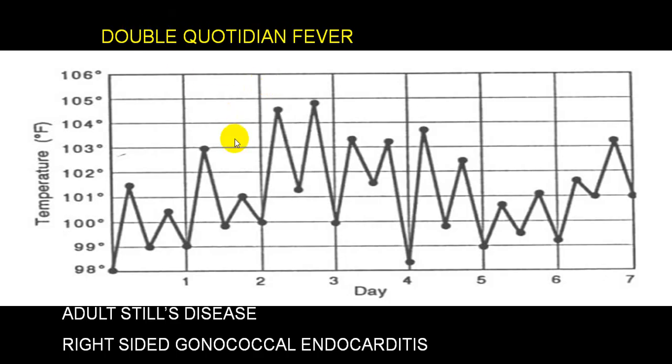This is double quotidian, again seen more commonly in 2 cycles of P. falciparum, or also seen in gonococcal endocarditis, leishmaniasis, etc. We call it double quotidian fever. You get 2 spikes, and you get a double quotidian fever, classical. These 2 spikes have a 24 hour gap.